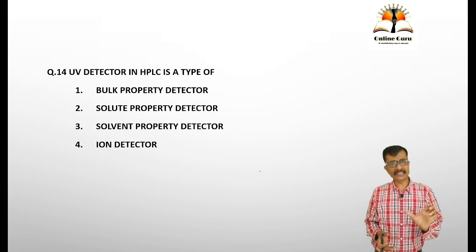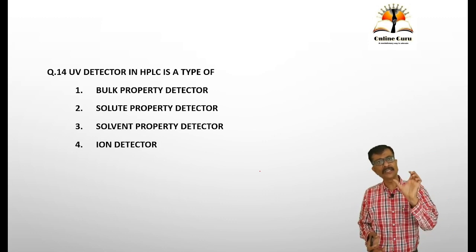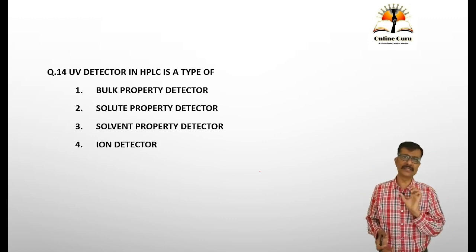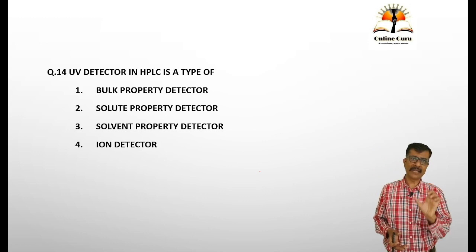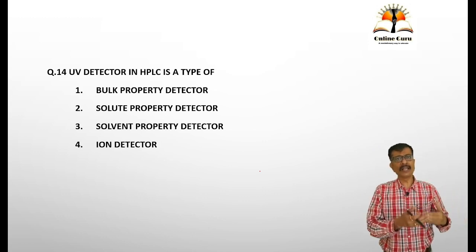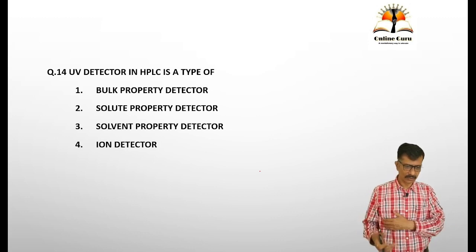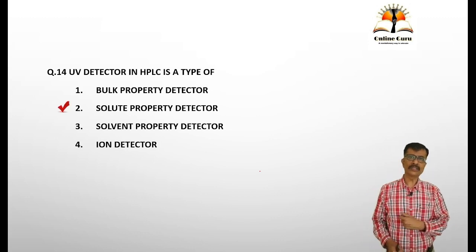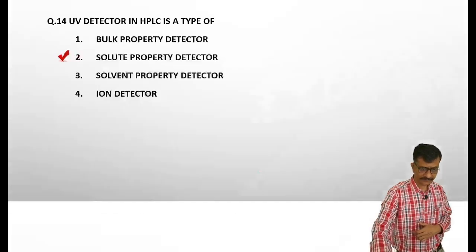See, UV detection is based upon absorption by an eluted species. Absorption by a component means it is a property of that solute, which is involved in absorption of UV light. So it is a kind of solute property detector.